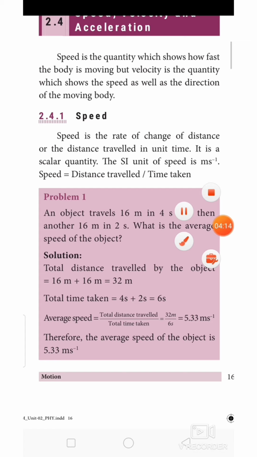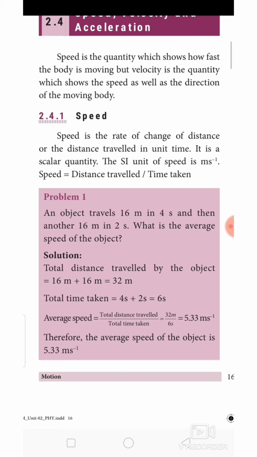I repeat, speed is the quantity which shows how fast the body is moving irrespective of its direction. Speed is the rate of change of distance. In other words, because distance doesn't cover direction, speed is the rate of change of distance or distance travelled in unit time. It is a scalar quantity.